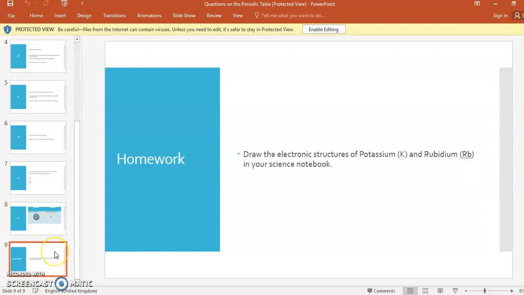Okay. Now see, this is your homework. Draw the electronic structures of potassium and rubidium in your science notebook. How will you do it? First, check the atomic number of potassium and rubidium. Write the electron numbers in front of these two elements and then distribute the electrons between the shells. But remember, in the last shell, you will have only one electron.